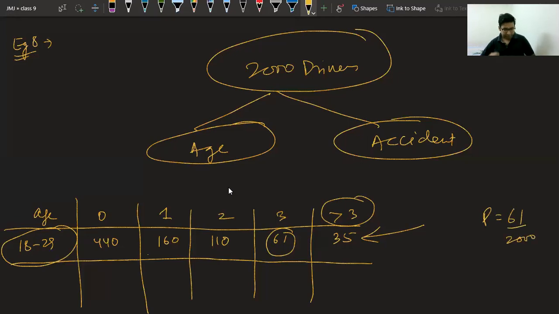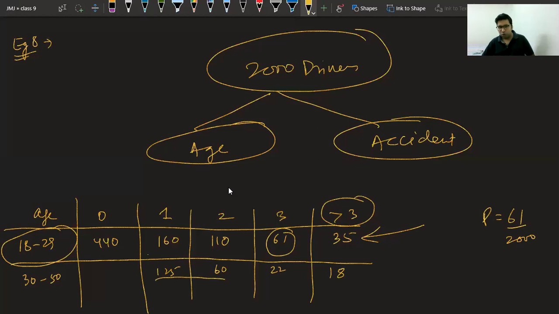Okay. The second part is saying being 30 to 50 years of age, that means the second row we have to consider. Try to understand. Being 30 to 50 years of age, you have to consider the second row, that is this one, and having one or more accidents. One or more means 1, 2, 3, 4, 5, whatever, one and more than one. So the numbers given to you are 125, 60, 22 and 18.